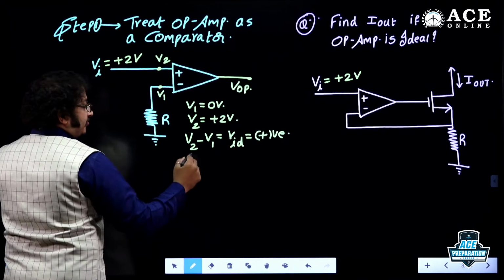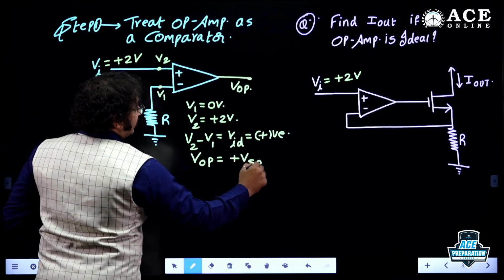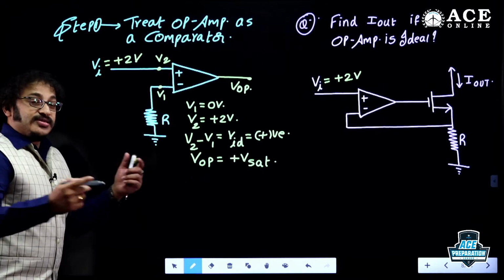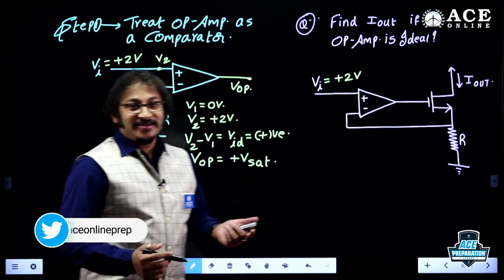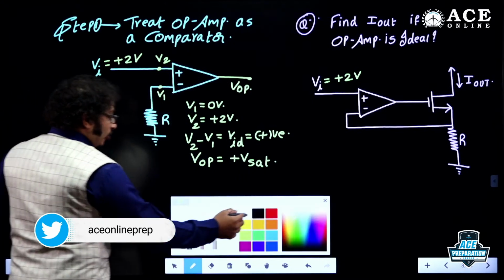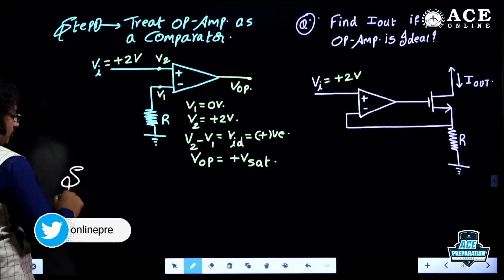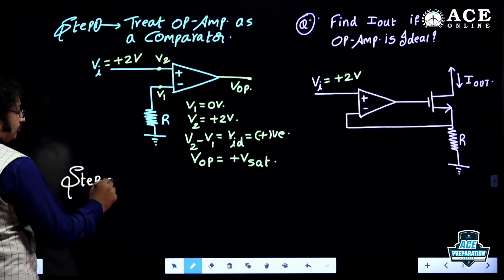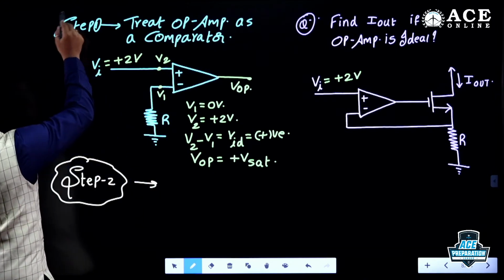If VID is positive, no doubt to say, VOP is plus Vsat. The largest voltage in the entire circuit. Yes, that is plus Vsat. Under the comparator aspect, that is the largest voltage. Now, what are we supposed to do? Step 2. Correct, dear students? Go with step 2. This is our step 1.